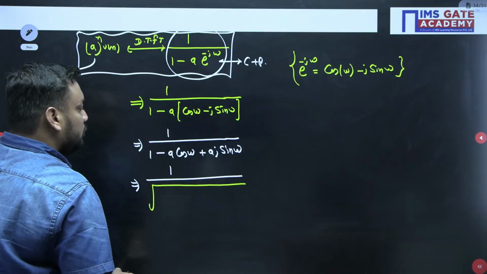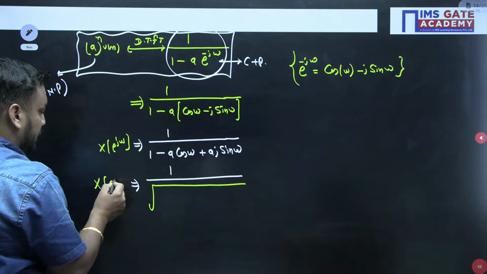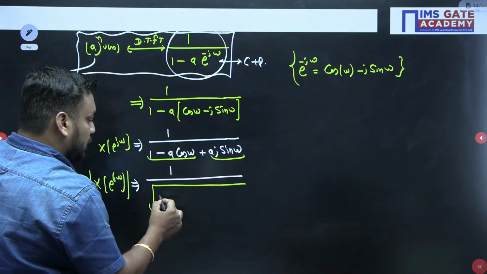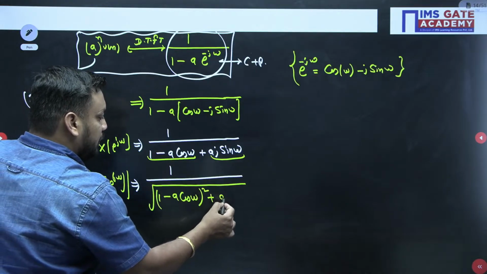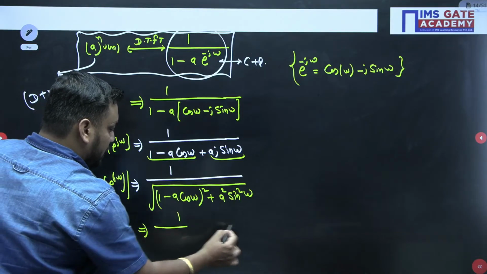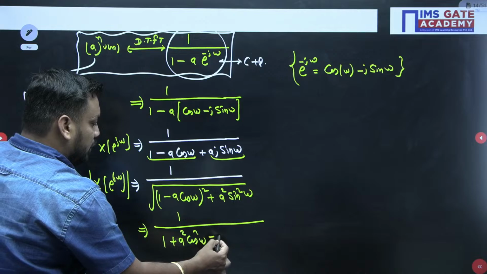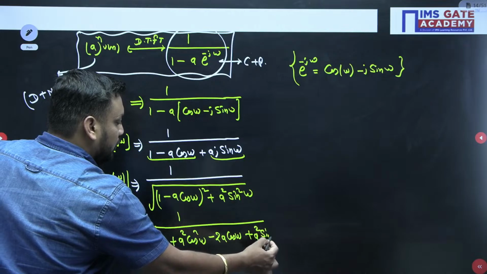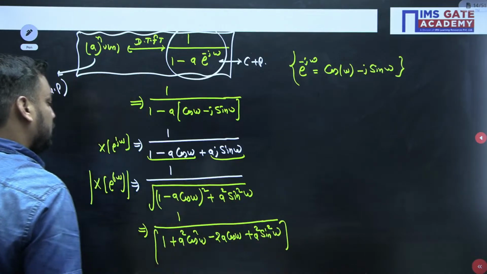So if it is my X(e to the power j omega), and if I want to make a magnitude curve and angle curve, first of all I am taking the magnitude. So this is nothing but my real part, this is nothing but my imaginary part. So it will be 1 upon the square root of (1 minus a cos omega) whole square plus a square sin square omega. So ultimately what you will get guys, 1 upon the square root of 1 plus a square cos square omega minus 2a cos omega plus a square sin square omega.